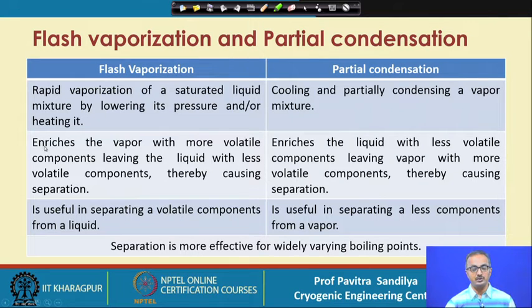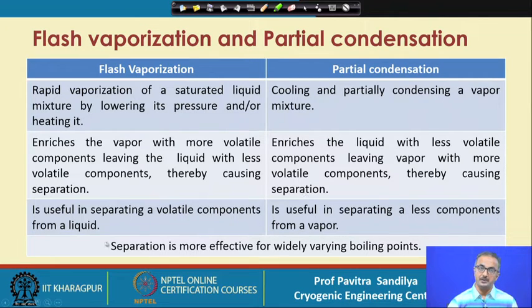Now, when we are doing so, in flash vaporization the vapor gets enriched with the more volatile component, leaving behind the less volatile component more in the liquid phase. On the other hand, in partial condensation, the less volatile components go more into the liquid phase, leaving behind the more volatile component in the vapor phase, and that is how we are able to get separation.